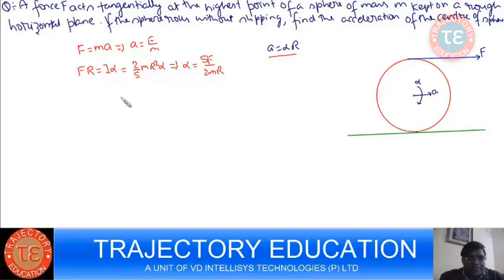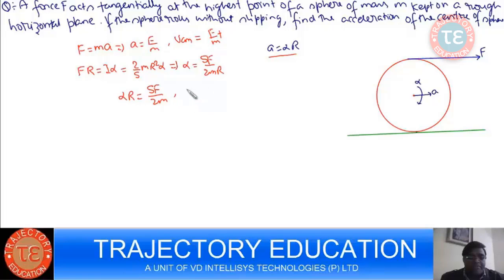So what do you find? You find that alpha r is 5F by 2m and A is F by m. So VCM is going to increase at this rate and omega r is going to increase at this rate.